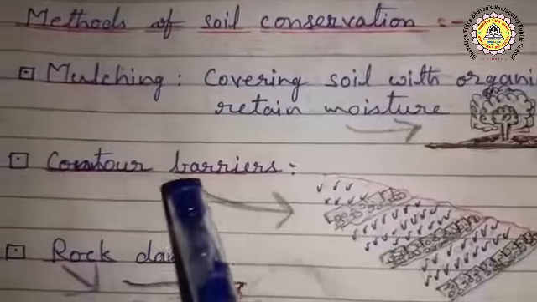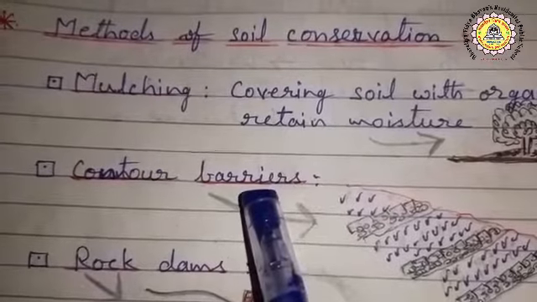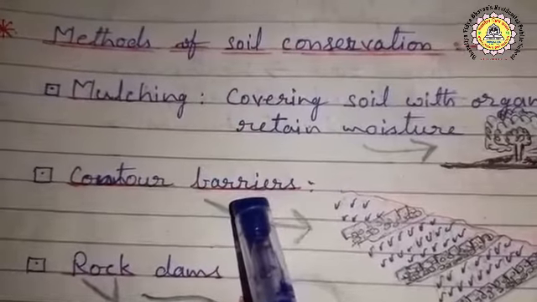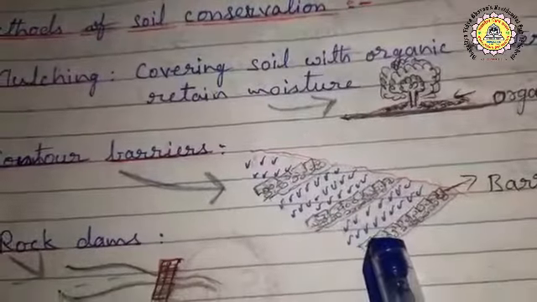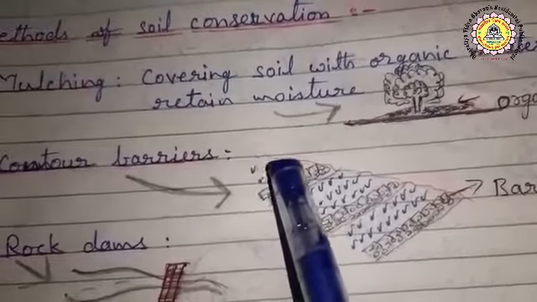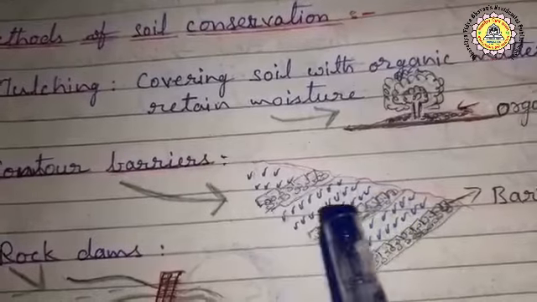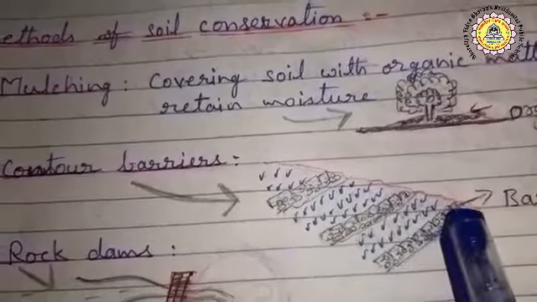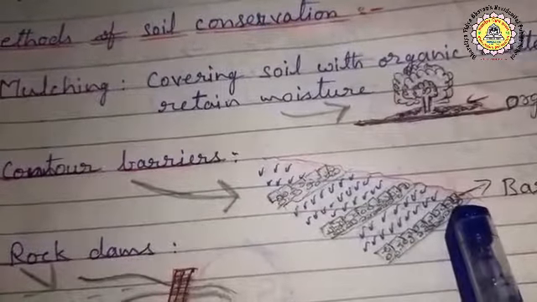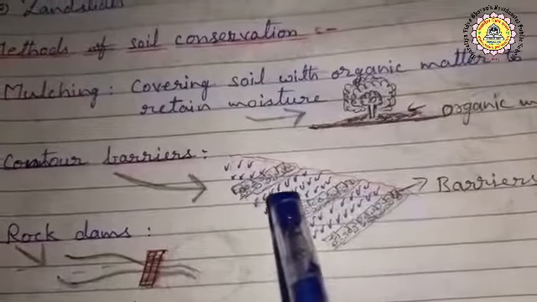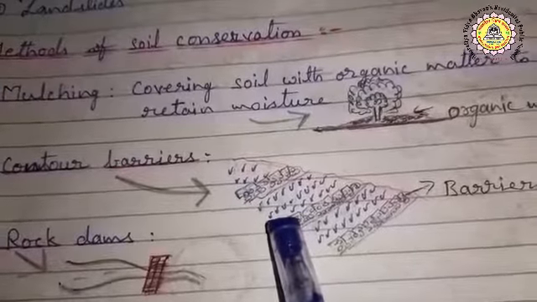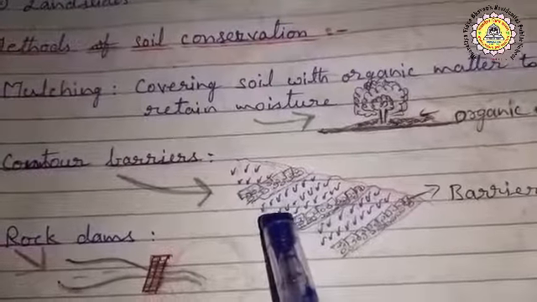Next, counter barriers. Barriers means to check or to stop. So this method is used in the hilly areas. Here you see the bottom of the sloping area of the hillsides. Here also people grow crops. So how to grow the crops and how to stop the soil erosion?